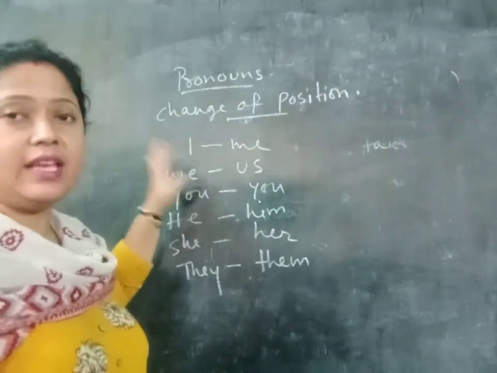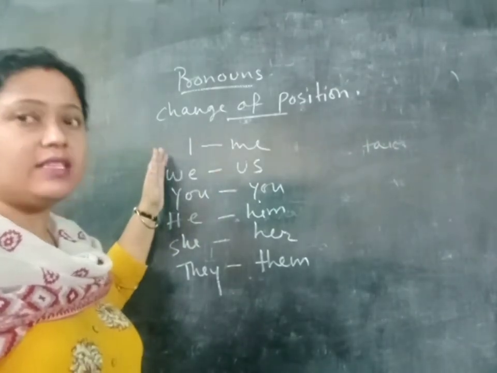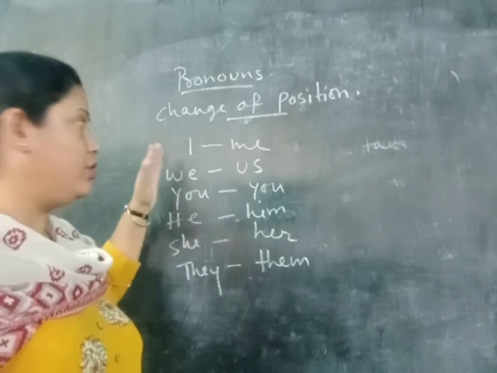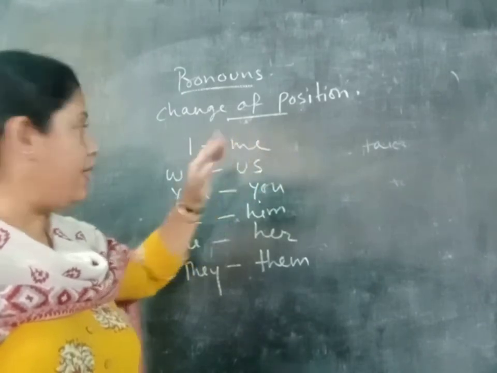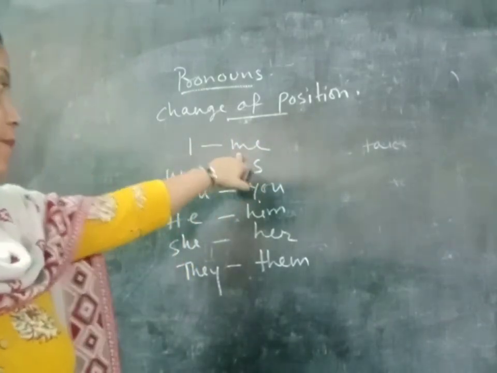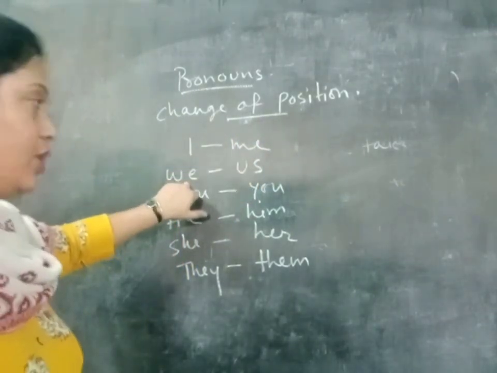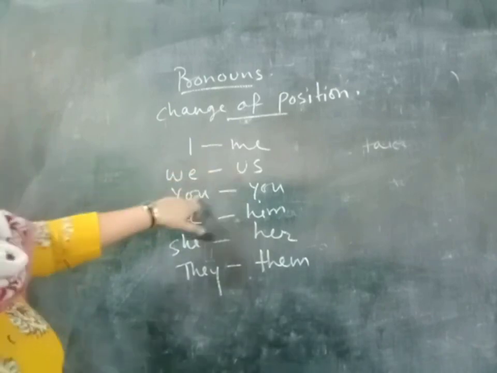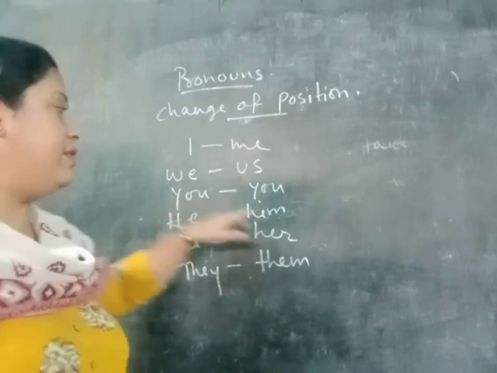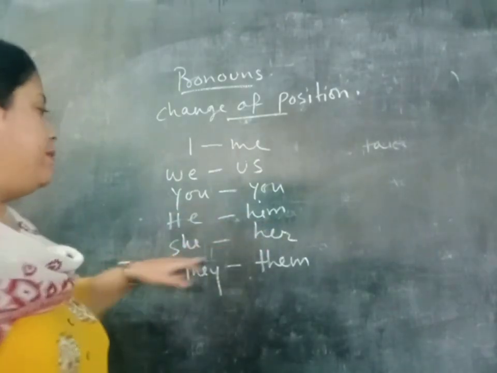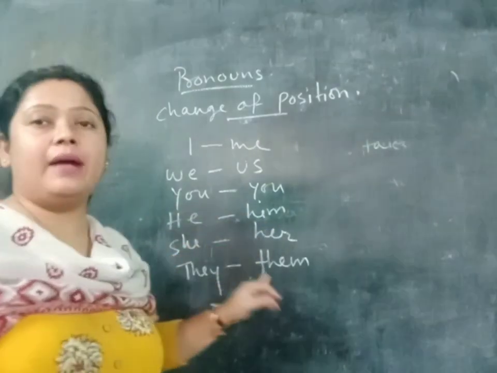So if it is there in the active voice, you have to change it into passive like me. So I, then me. If you get we, you have to change it to us. You will become you. No change. He will become him. She will become her. They will become them.